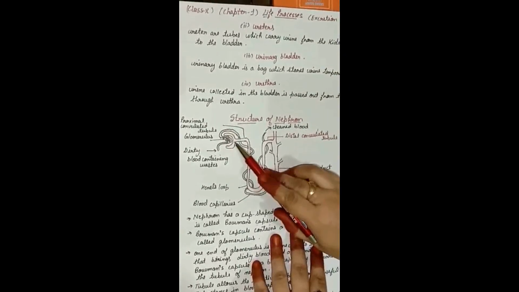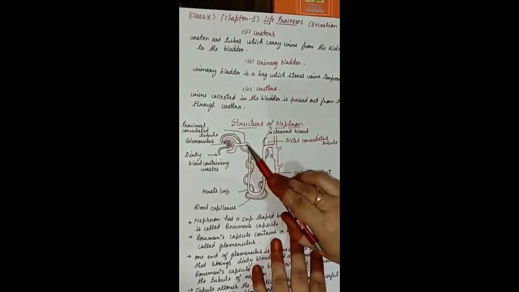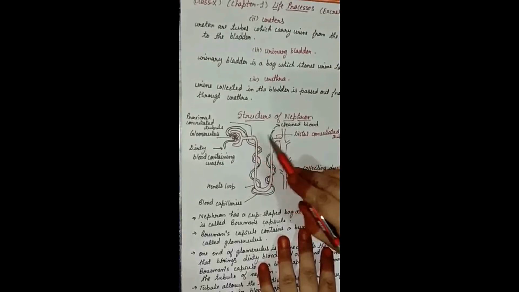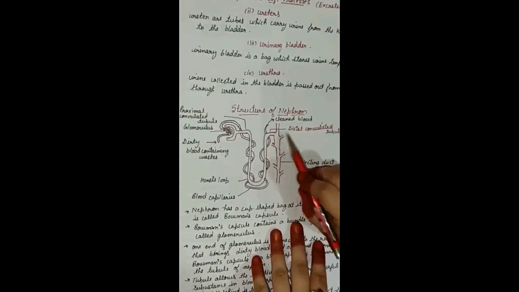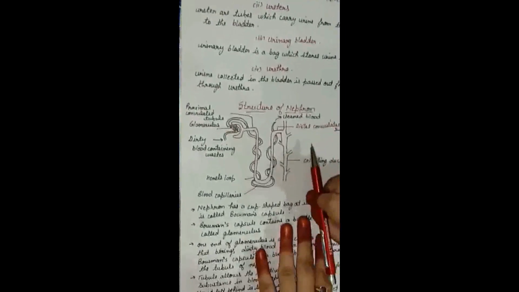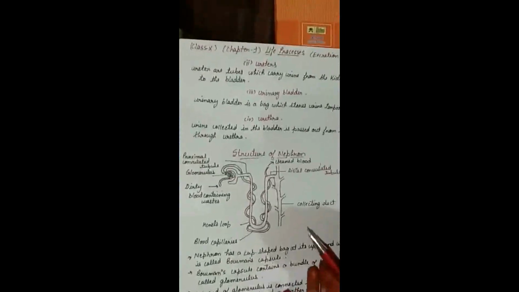Now this part that is coming out of the Bowman's capsule is called the proximal convoluted tubule, meaning PCT, and the part that is entering into the collecting duct is called the DCT, meaning distal convoluted tubule. This is the structure of the nephron. It's a very important structure. Okay.